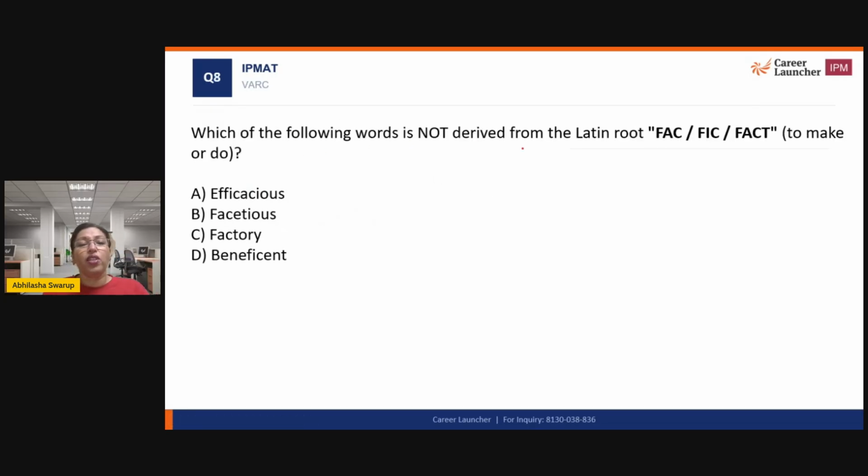All right. Which of these words is not derived from the Latin root fac, fic, or fact? Is it efficacious, facetious, factory, or beneficent? Okay, I'm waiting for your answer.